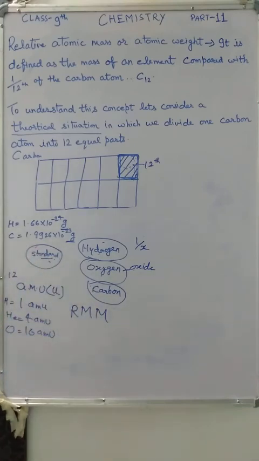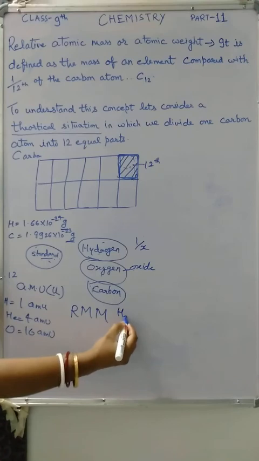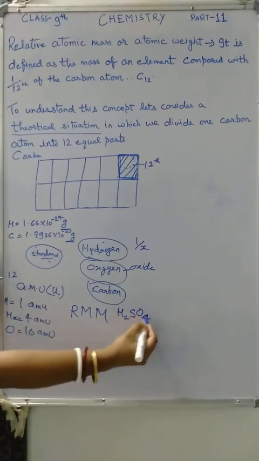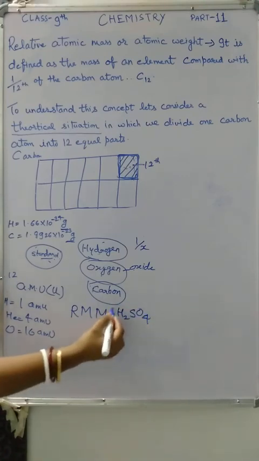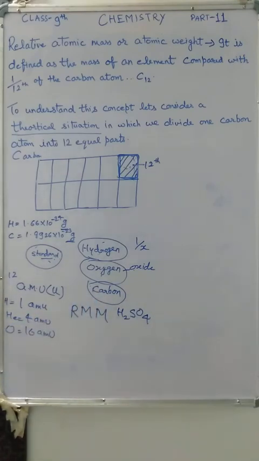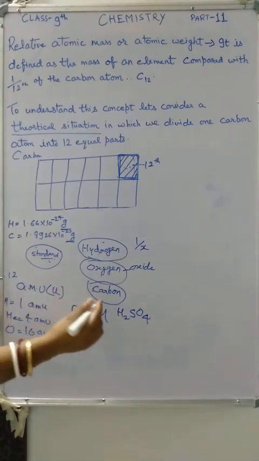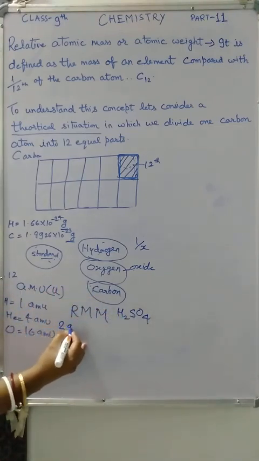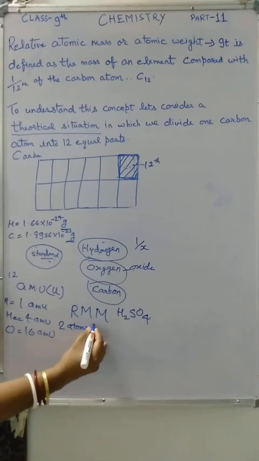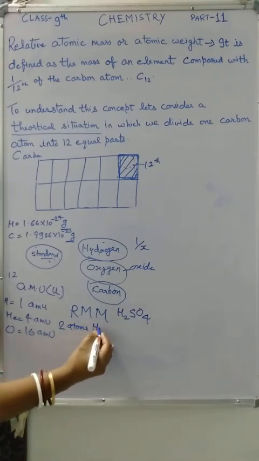Suppose, for example, you want to find out the relative molecular mass of sulfuric acid, H2SO4. You have to calculate it like this. One molecule of sulfuric acid has 2 atoms of hydrogen.